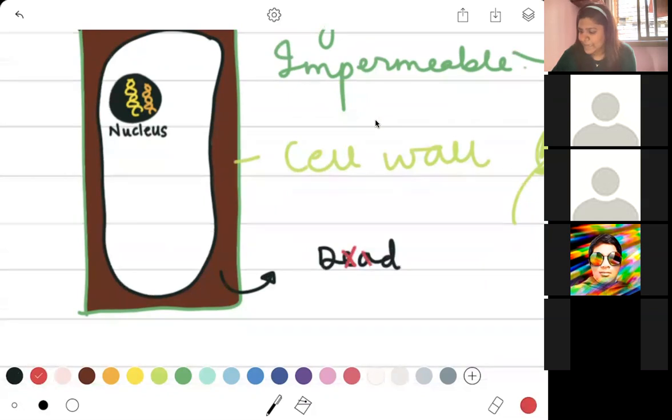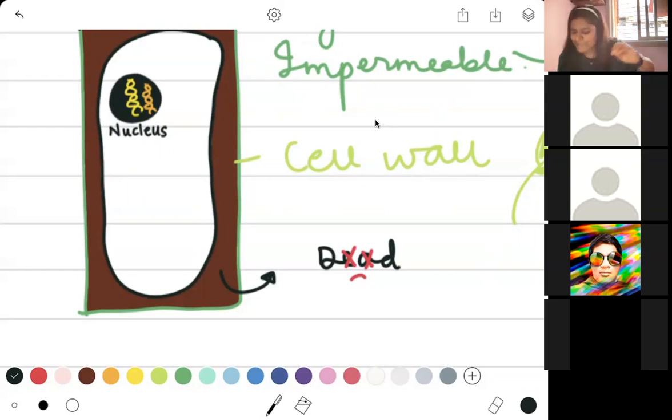It is a dead structure, which means that it is not going to allow any substance to come in or move out of your cell. It is just simply going to have a rigidity and stay there as it is. This cell wall is basically what provides your cell with the rigidity that it requires.